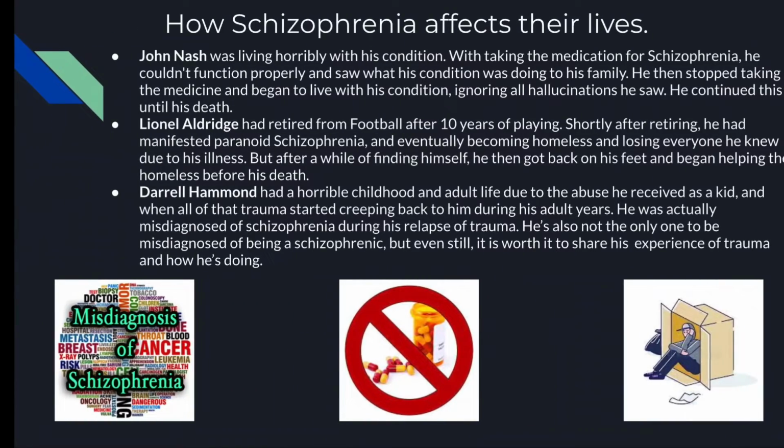Moving on to how schizophrenia affected their lives, John Nash was living horribly with his condition. With taking the medication for schizophrenia, he couldn't really function properly, and he was seeing how this condition was affecting his family, and it was just making it worse with the medication he was taking. So, all in all, he stopped taking the medication and began to live with his condition, ignoring all hallucinations he saw until the day of his death.